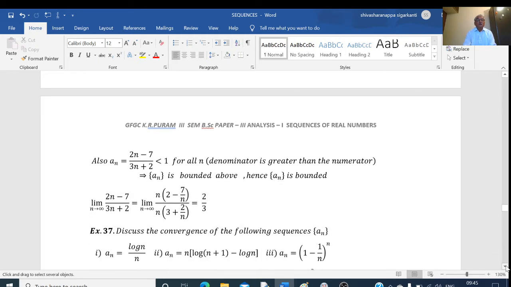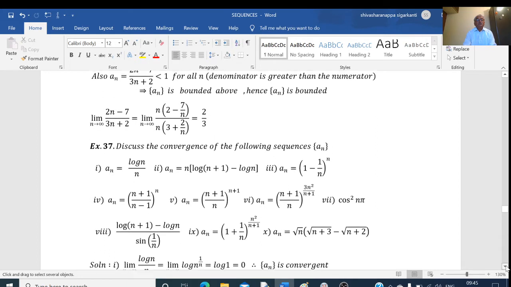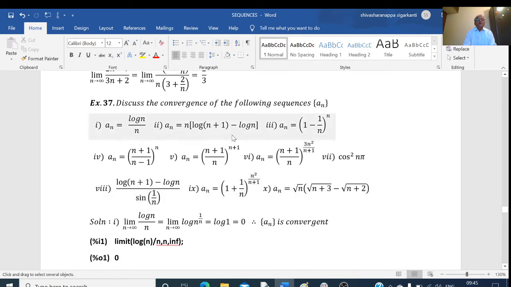Next example. Discuss the convergence of these sequences. Sequences are given here. Okay, I will consider the first one: limit as n tends to infinity of log n divided by n.